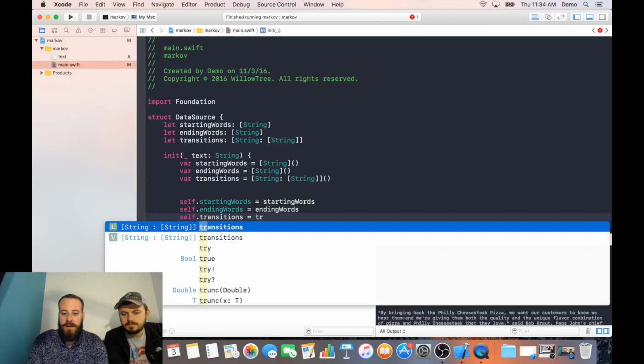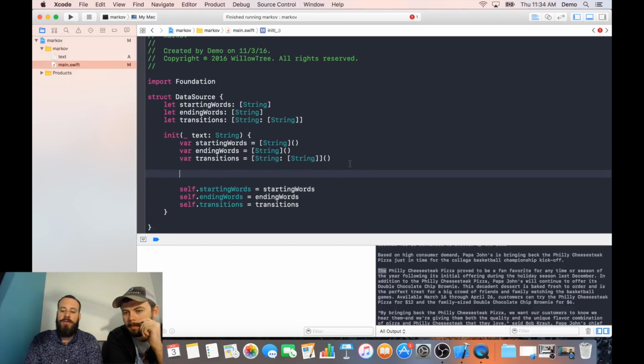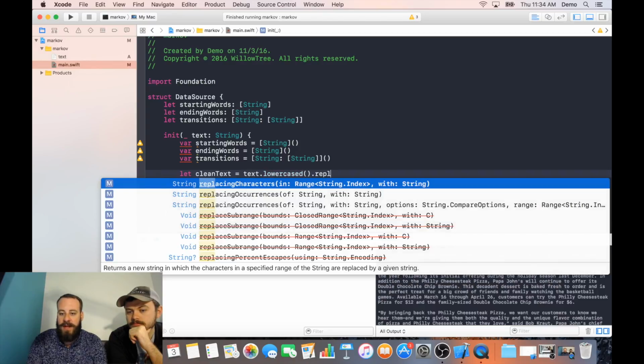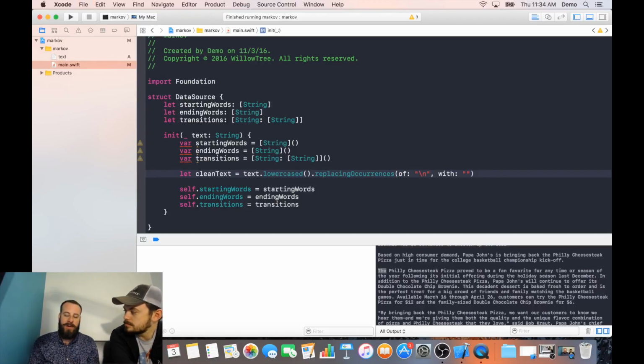A few problems. We want to clean up our text a little bit, right? So we make our new sentences. We don't really want to care about new lines. We don't want to care about capitalization, that kind of thing. So let's clean up our text a little bit. We'll call our clean text. Let's take the text we got, lowercase it, and replace new lines with an empty string. That's just going to make our source material a little bit easier to reason about.